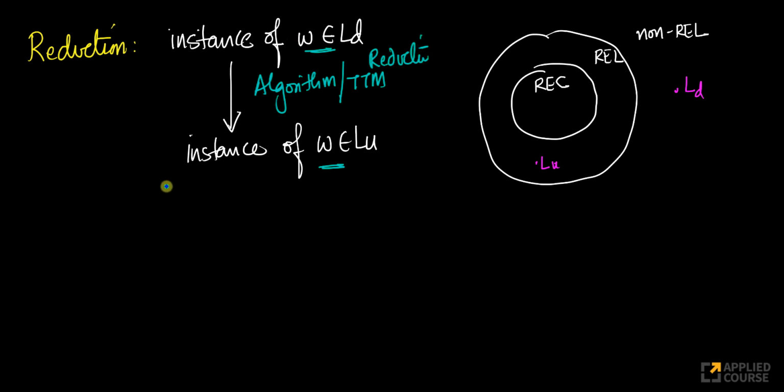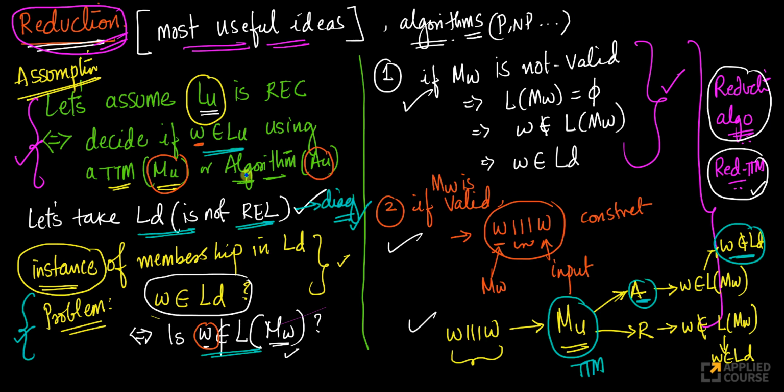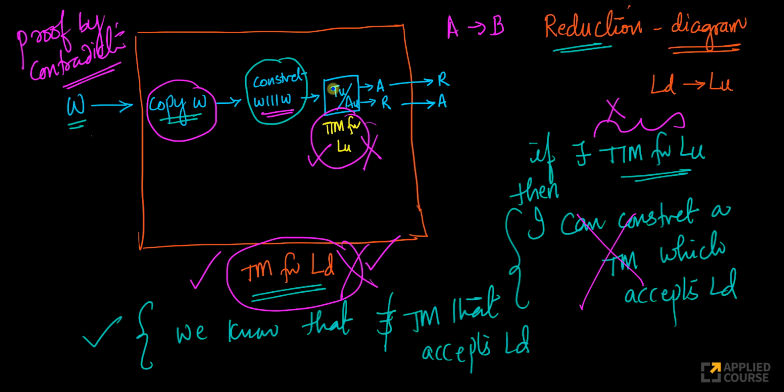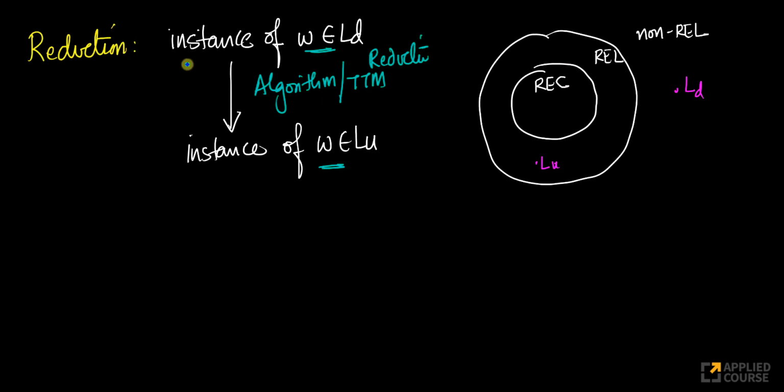If I can do this, look at the whole strategy. First I assumed that there exists a total Turing machine for this membership problem. Then I said, assuming that this is true, if I can take a problem of membership in LD, I assume that there exists a solution. That is my assumption. When I say solution, what I mean is there exists a Turing machine for this, or a total Turing machine.